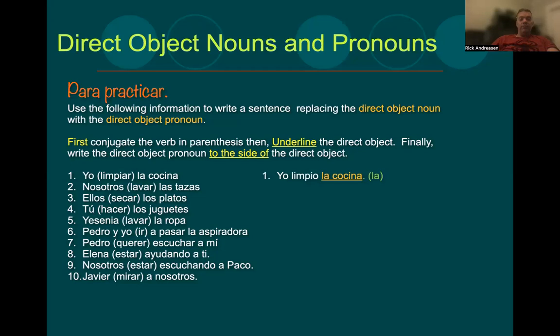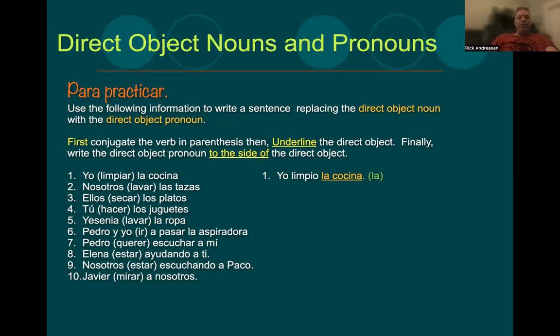So here's an example. Yo limpiar la cocina. So yo limpio. La cocina is the direct object, so I've underlined it. And then we would replace that with the direct object pronoun la, because it's singular and feminine. Okay, so go through and do the next 9 real quick. Just write out the sentences, conjugate the verb, underline the direct object, and then write what your pronoun would be next to it. Okay, and then unpause.